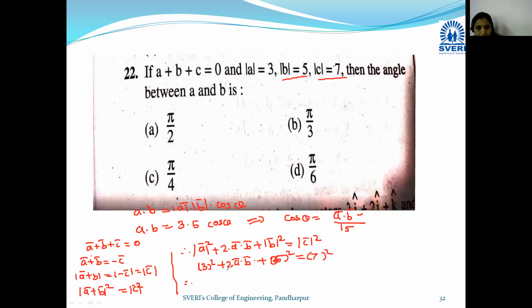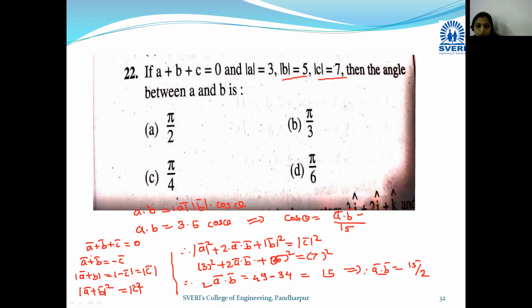Now look here, twice a bar dot b bar, what will it be? 49 on one side and here 25 plus 9, that is 34, so 49 minus 34. So here we got 15. So twice of a bar dot b bar is 15. Therefore a bar dot b bar is 15 upon 2. The value of a bar dot b bar is 15 upon 2.